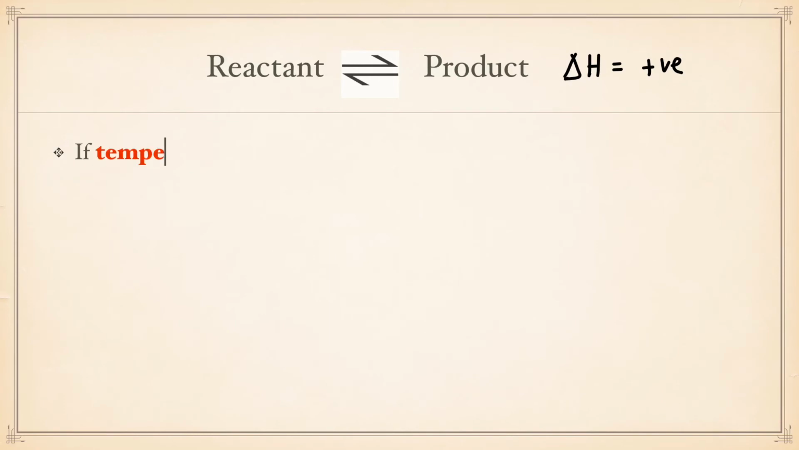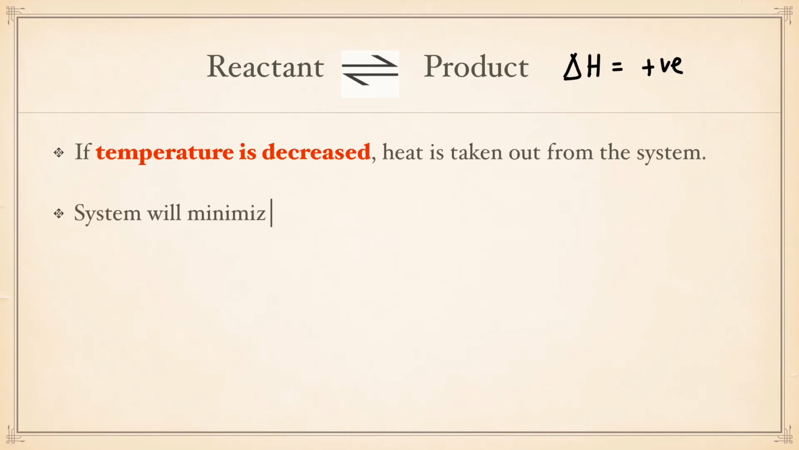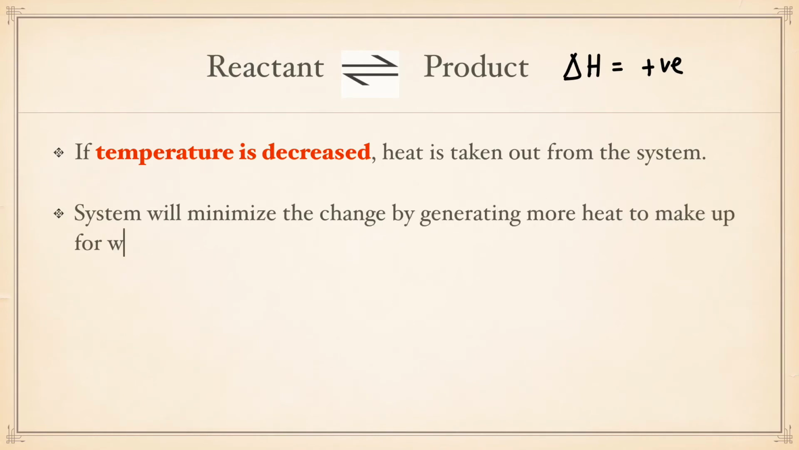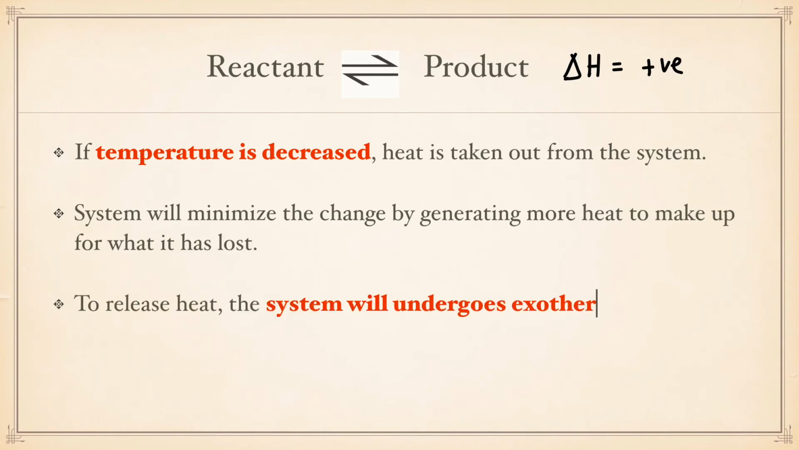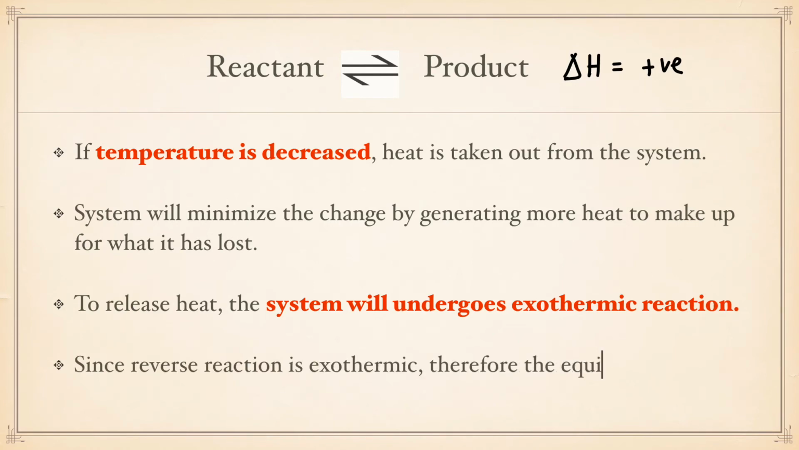Similarly, when temperature is decreased, that means heat is taken out from the system. The system will minimize the change by generating more heat to make up for what it has lost. To release heat, the system will undergo exothermic reaction. Since reverse reaction is exothermic, therefore the equilibrium position will shift to the left.